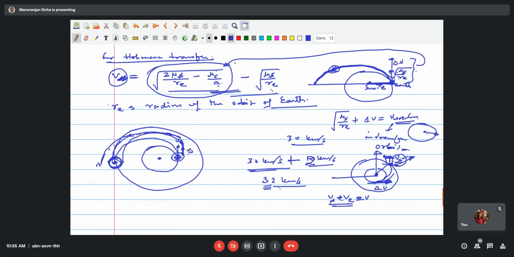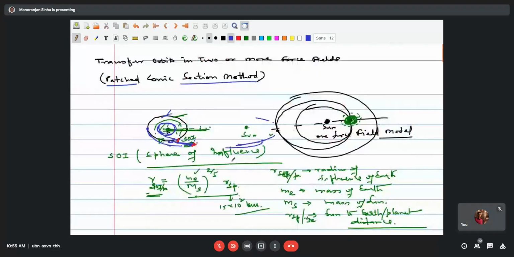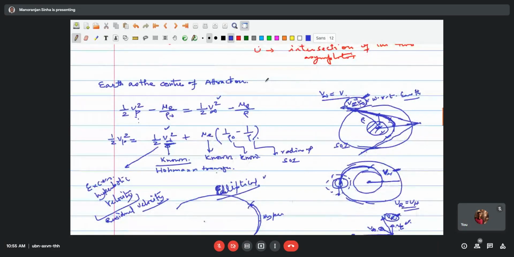Sir, I just have one doubt. Earlier, when you wrote the equation for the escape trajectory, half Vp square minus mu earth by rho naught is equal to half V infinity square minus mu earth by rho. Yes, this one, the first equation. Here Vp is the velocity of the satellite in the parking orbit with respect to Earth. So we just have to add this Vp with the velocity of Earth, right? Like these two.